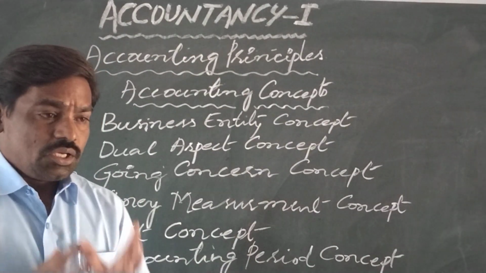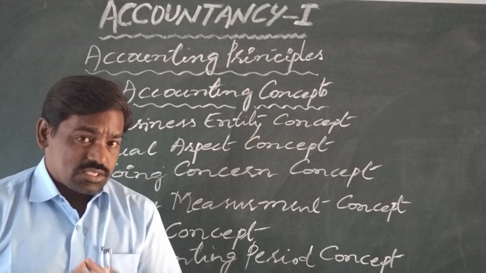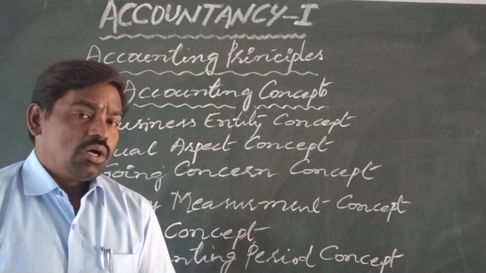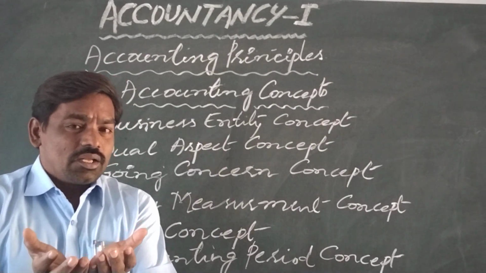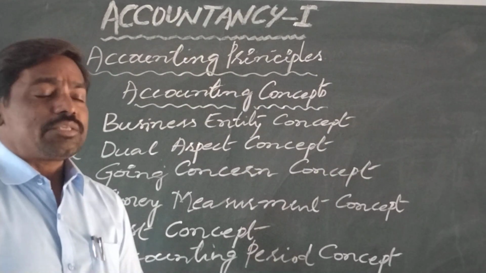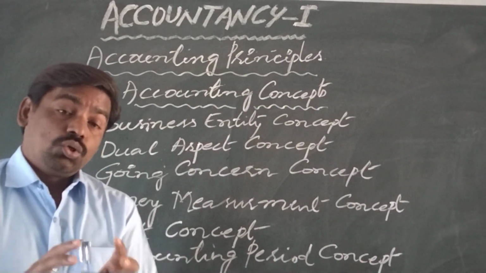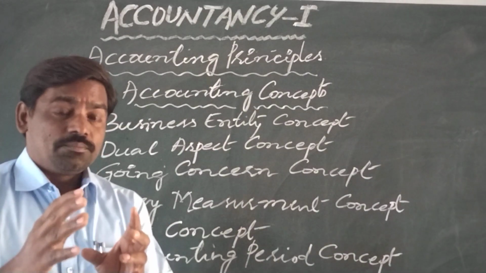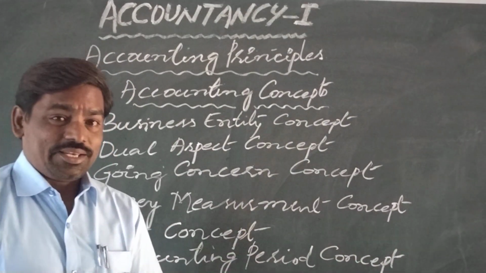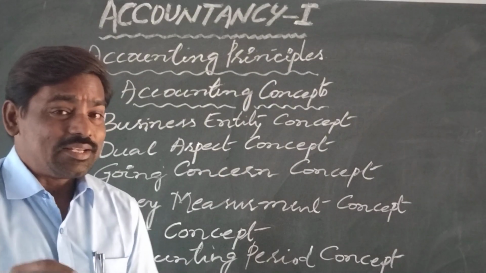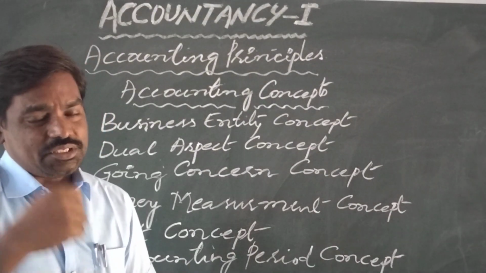For example, if you purchase a machinery, the machinery is the receiving benefit aspect for the business organization, and you are paying the cost or the price of the machinery. So then that is giving a benefit.